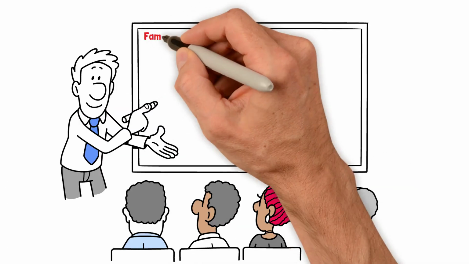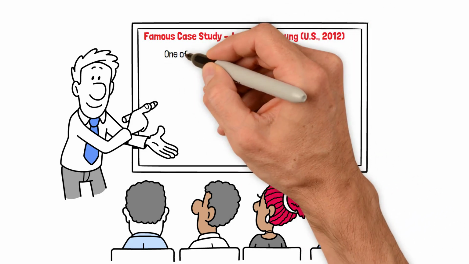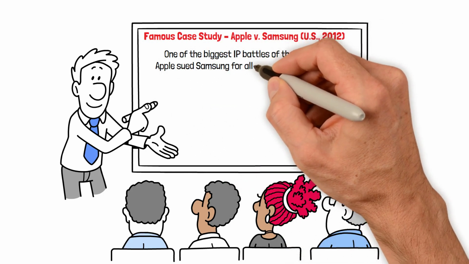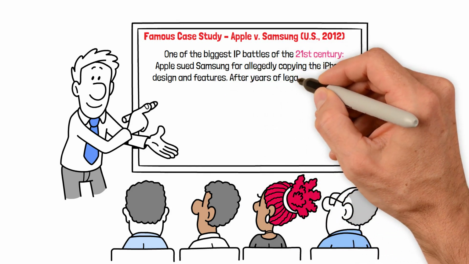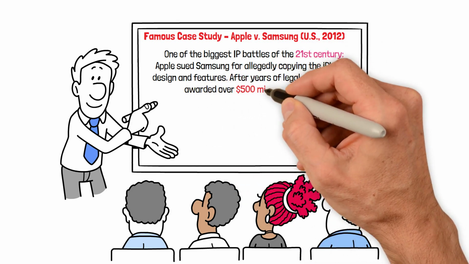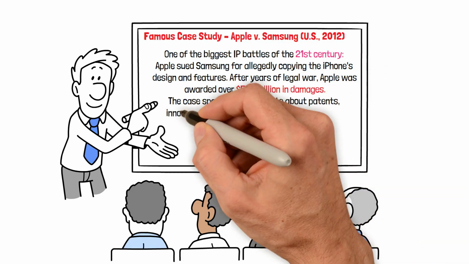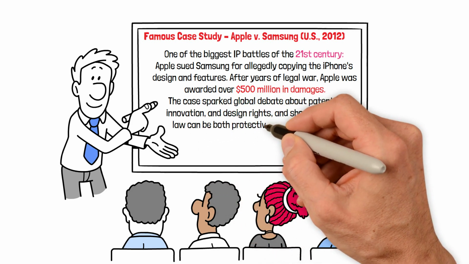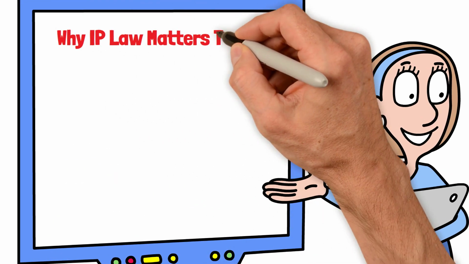Famous case study: Apple v. Samsung, US 2012. One of the biggest IP battles of the 21st century, Apple sued Samsung for allegedly copying the iPhone's design and features. After years of legal war, Apple was awarded over $500 million in damages. The case sparked global debate about patents, innovation, and design rights, and showed how IP law can be both protective and controversial.